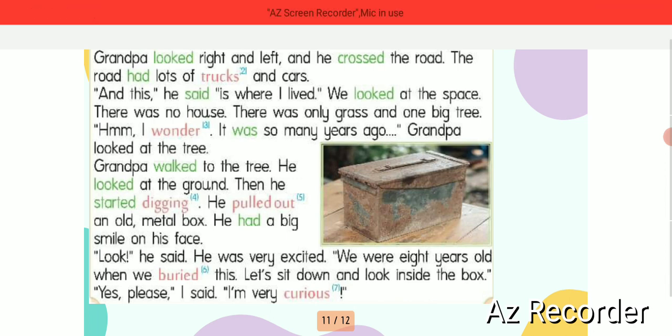He looked at the ground. Then he started digging. He pulled out an old metal box. He had a big smile on his face. Look, he said. He was very excited. We were 8 years old when we buried this. Let's sit down and look inside the box. Yes, please, I said. I am very curious.